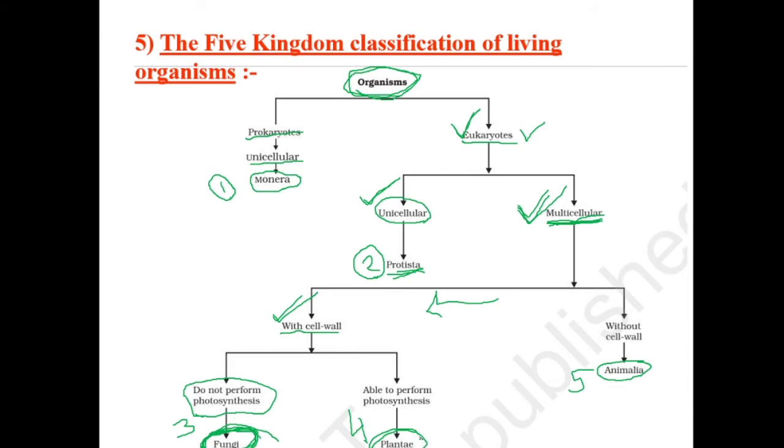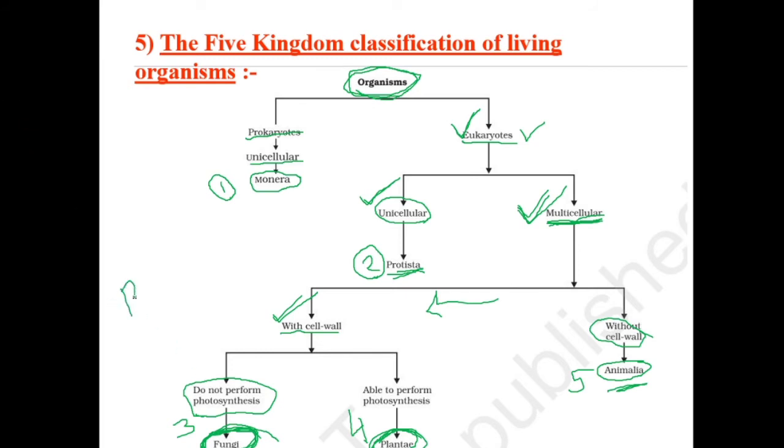If you have a cell wall, another question will be asked: can you perform photosynthesis? If no, then you will be in kingdom Fungi. If yes, then you will be in kingdom Plantae. And if you do not have a cell wall, without cell wall, multicellular, eukaryote, then you will go to kingdom Animalia. That's how our 5 kingdom classification is done.